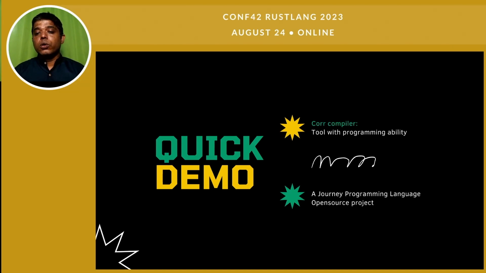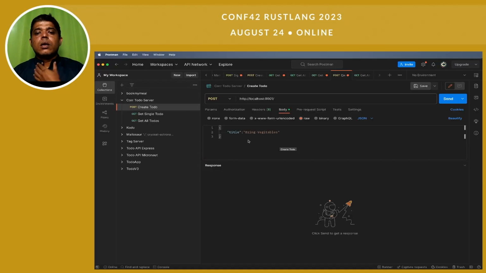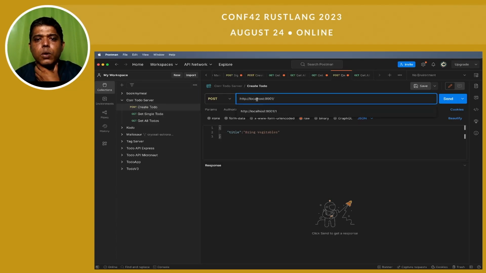I am going to show you a quick demo of a core compiler which has programming abilities. The program which the core compiler requires can be written in the Journey programming language, which is an open source tool. So what I am going to do is switch to Postman. I have created one server called a to-do server, our go-to application for doing pet projects, right? This to-do server has REST APIs. So if you see, the POST method in this Postman has localhost 9001 as an address.